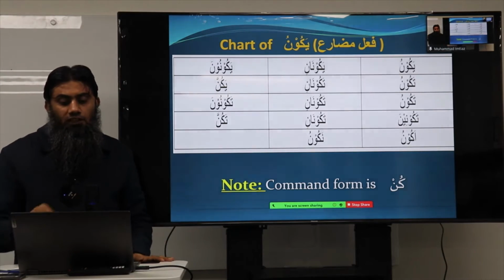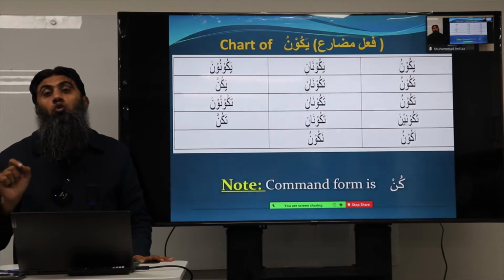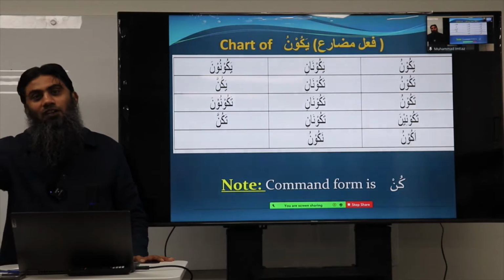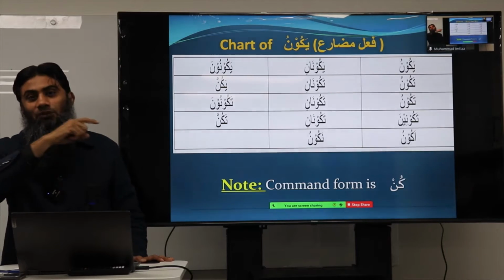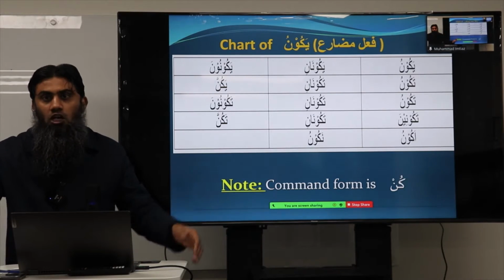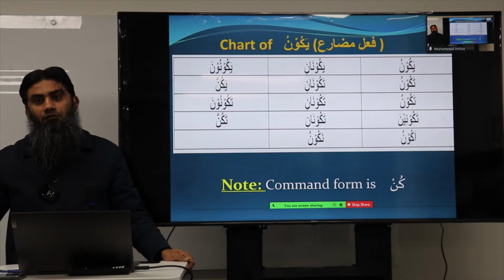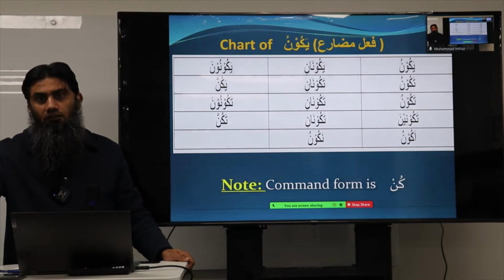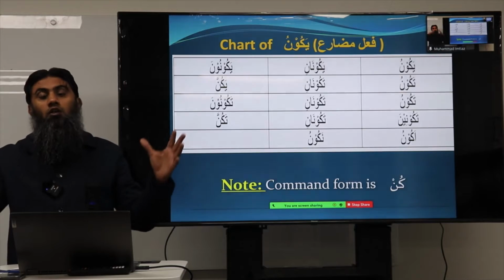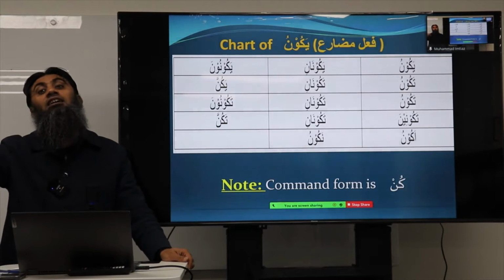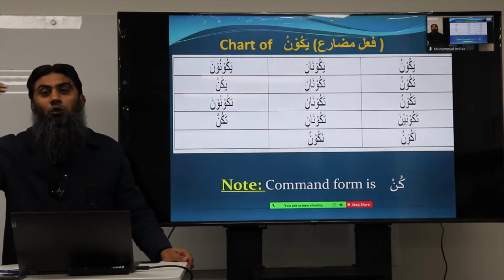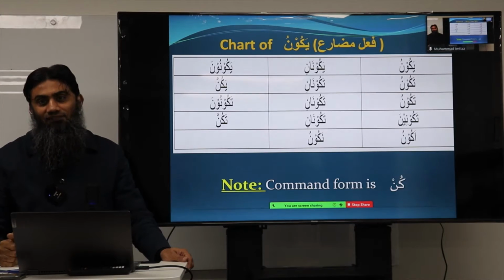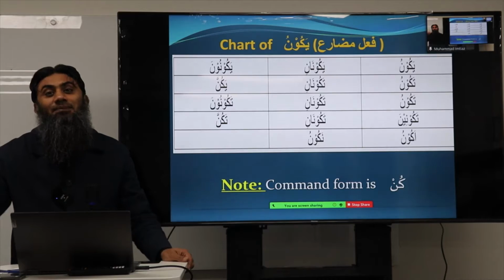And as I put in the note as well, the command form is kun. Quran says kun fayakun. Kunu qiradatan khasi'in. Kunu for the plural command, and kun singular command, when you command one person or one object. If you command a plural, kunu, like Allah said to Bani Israel, kunu qiradatan khasi'in, become like humiliated monkeys, when they violated the Sabbath.